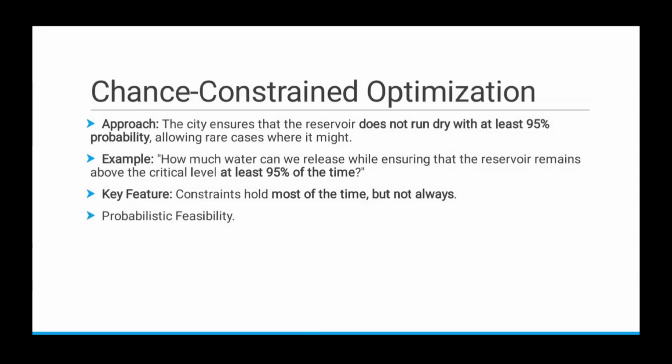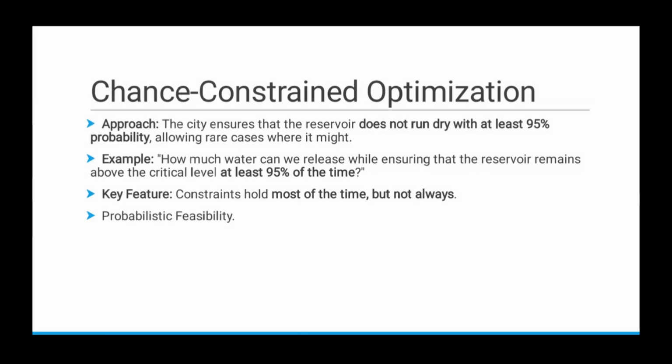In the chance constraint approach, the city ensures that the reservoir does not run dry with at least 95% probability, allowing rare cases where it might. So how much water can we release while ensuring that the reservoir remains above the critical level at least 95% of the time? So here there is a probability considered. We are taking the decision in such a way that it is satisfied for 95% of the uncertain values. For the remaining 5% it may or may not be satisfied. So we are taking a risk there.